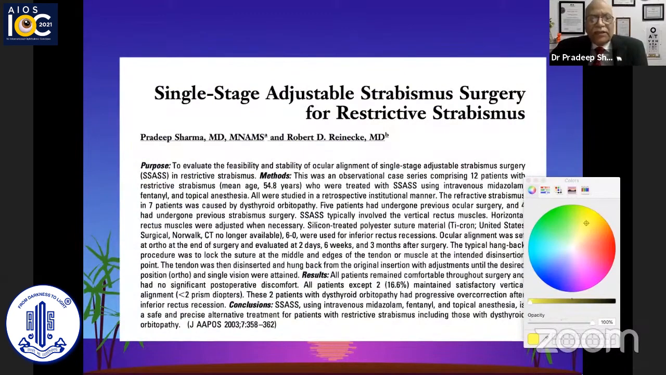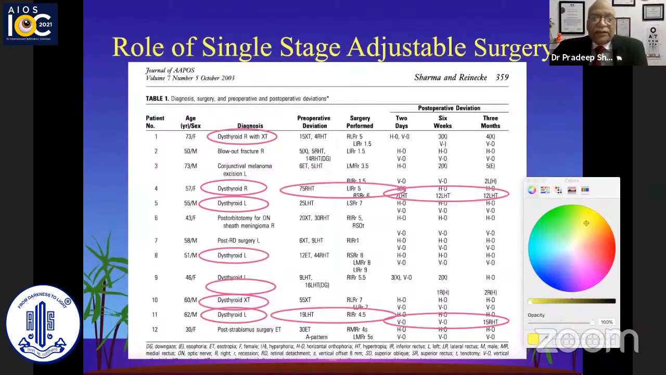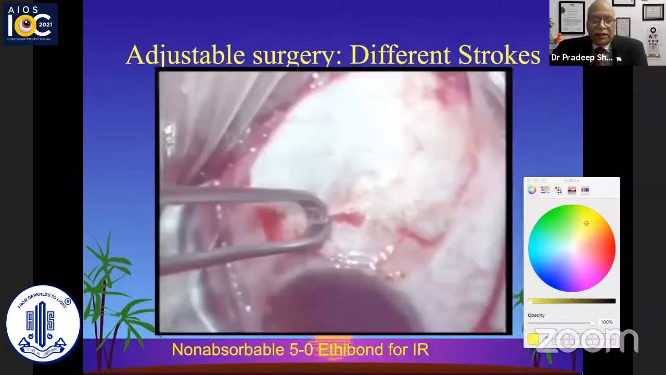Way back in 2003, I happened to be in Wales for my fellowship, and we had done a paper with Dr. Robert Renicky, who is talking about single stage adjustable strabismus surgery. In this article, we had 7 cases in which thyroid eye disease was being tackled, and the inferior rectus was done. And it is seen that there is a possibility of progression of the overaction of the inferior rectus. That means the slippage of the inferior rectus is one problem which we have to take care of.